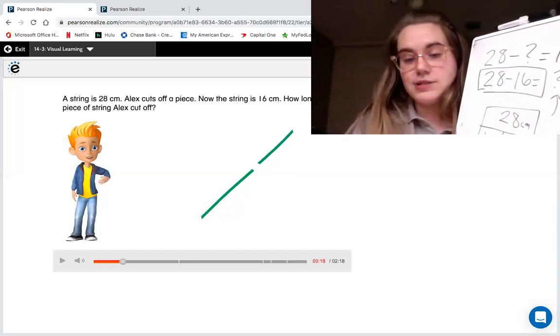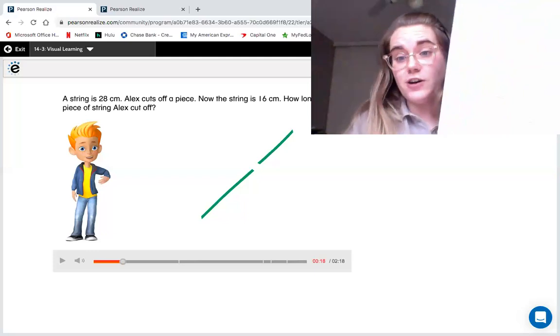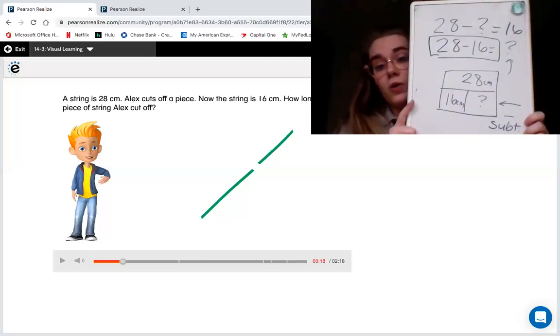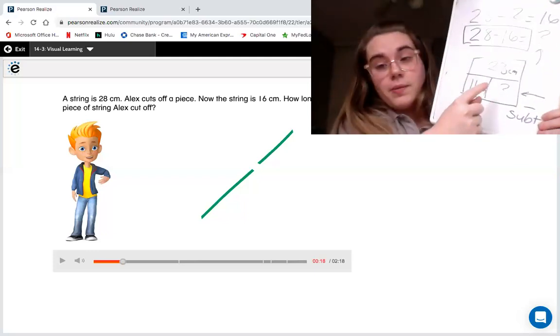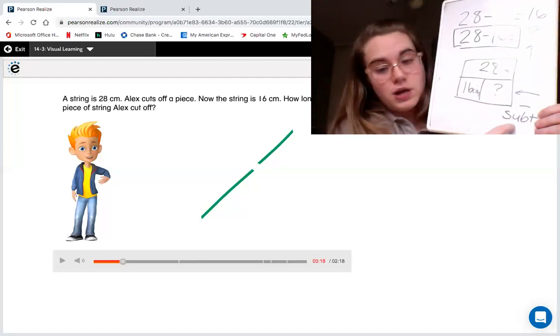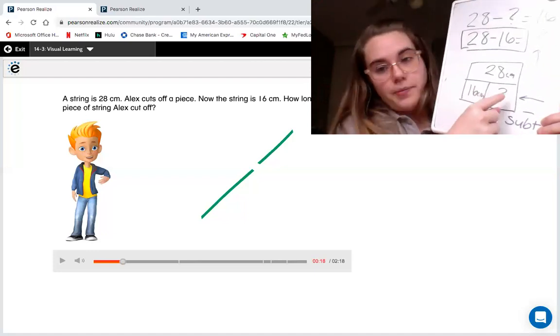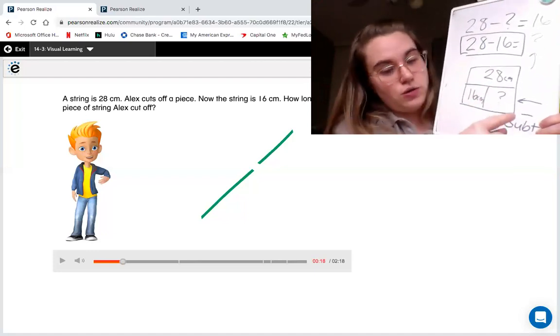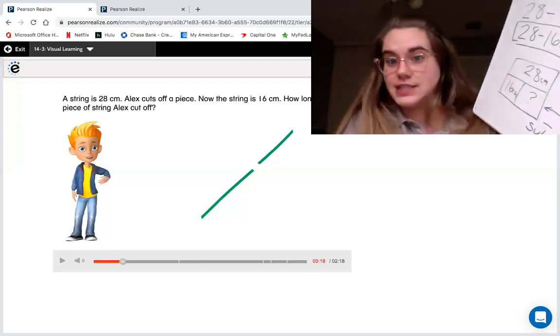Let's see what they do to see if they do it a little bit different or explain it a little bit different, but I wanted to show you. Remember, if you are missing a part, you need to subtract. So let's see what they have.